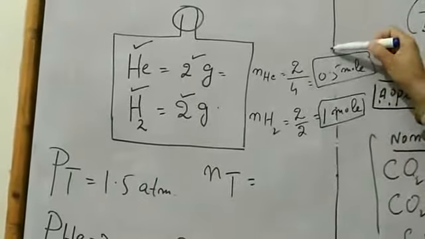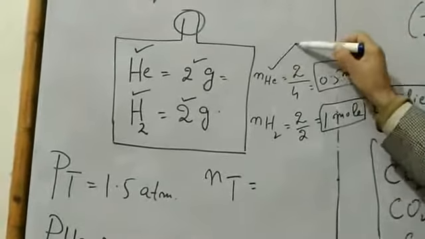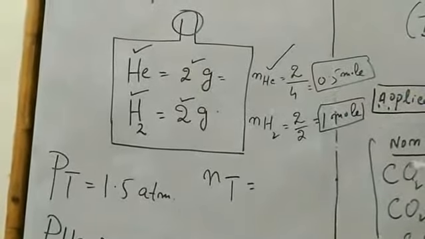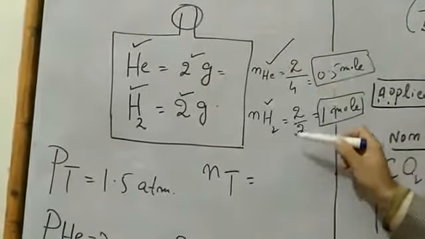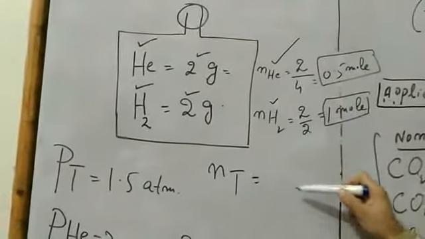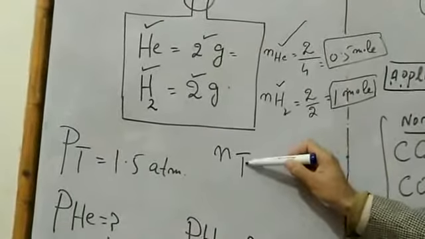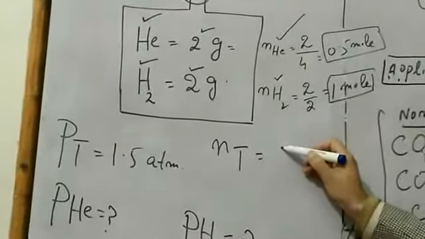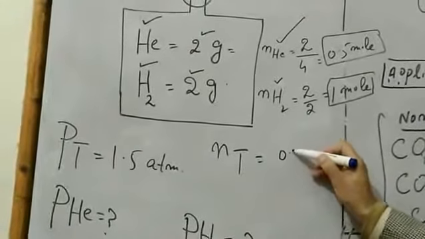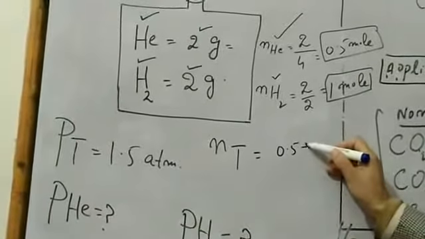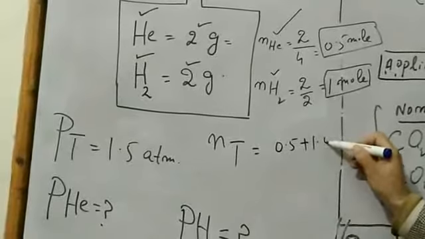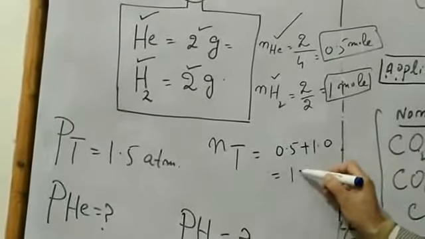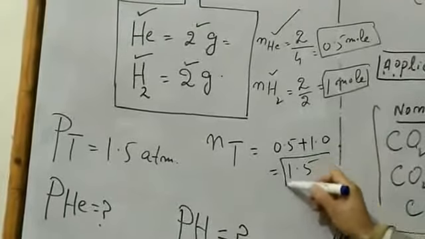There is no problem. You have number of moles of helium, you have number of moles of hydrogen. So from this, total mole is very easy. How? Number of moles of helium is 0.5 and number of moles of hydrogen is 1. So total mole is 1.5.